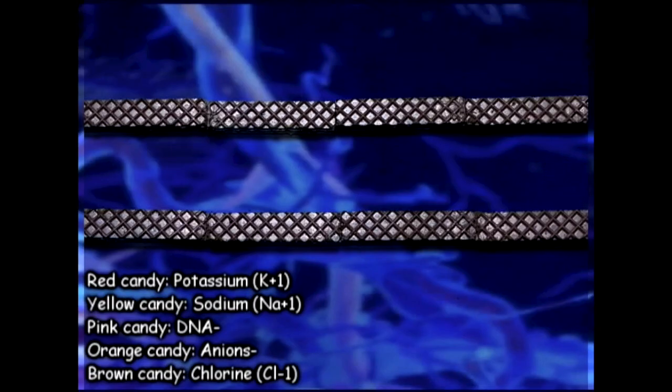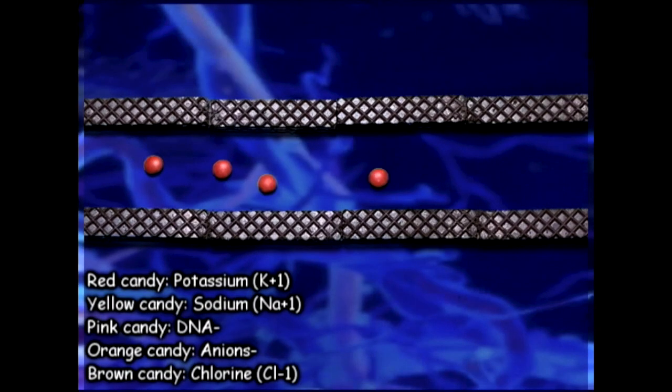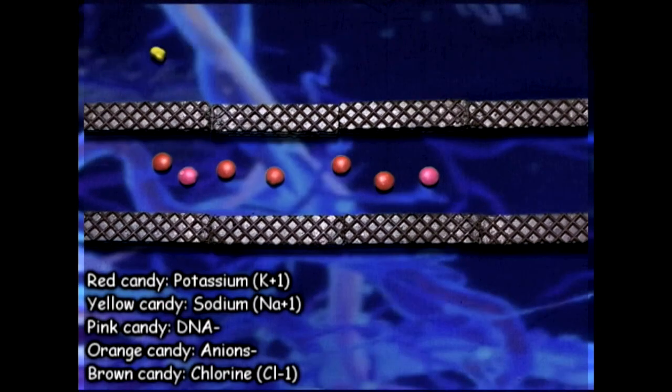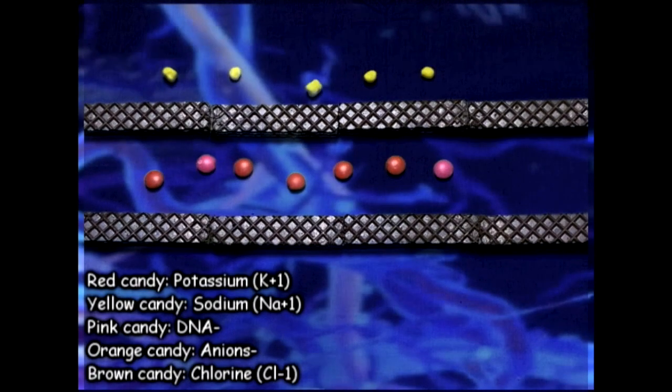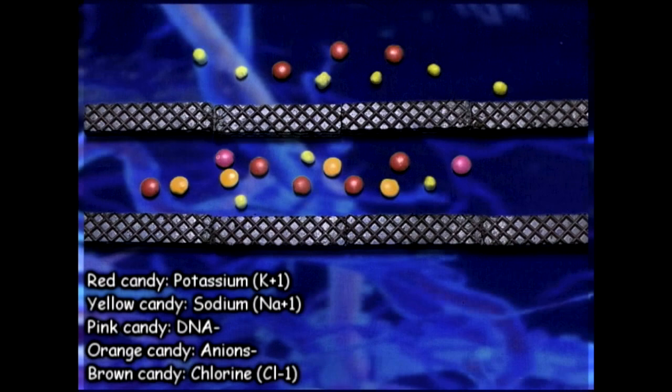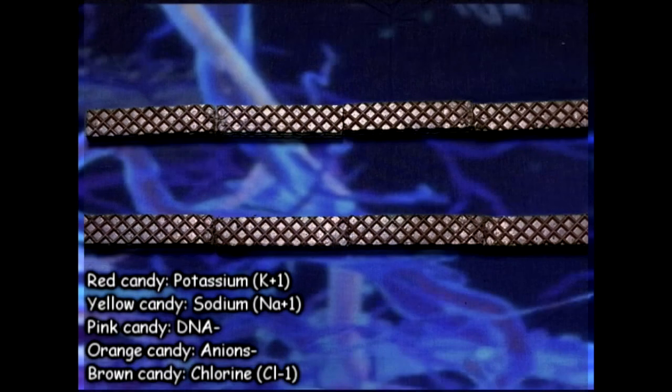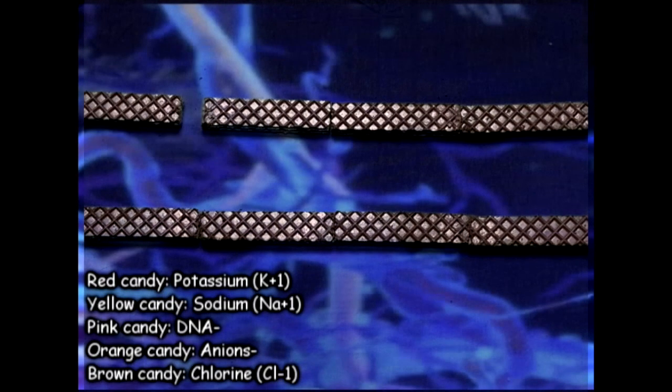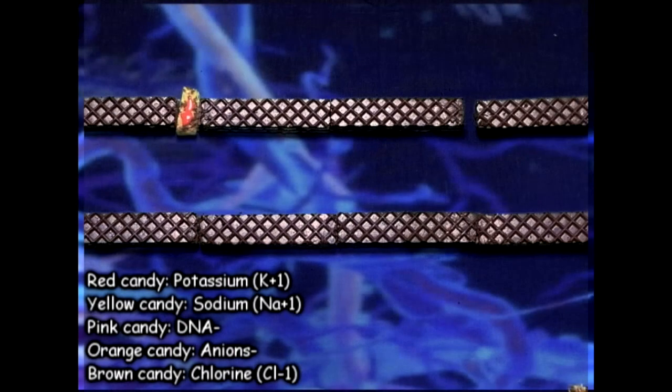explain four concepts. Polarization. It is a distribution of charges separated by an insulating material. The neuron's membrane has different elements: sodium, potassium, chlorine, and proteins that make the neuron interior more negative than the exterior. The membrane also has channels that let the elements get out or in the membrane.